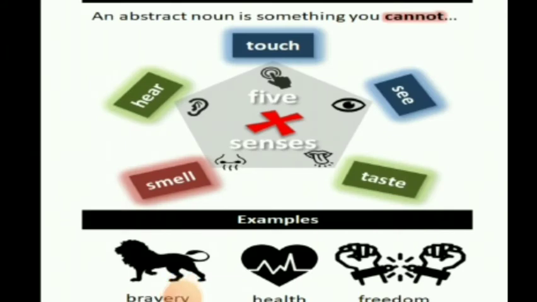So remember that concrete nouns are the nouns which we can see, touch, hear, taste and smell. Abstract nouns are those which we cannot see, touch, hear or smell.